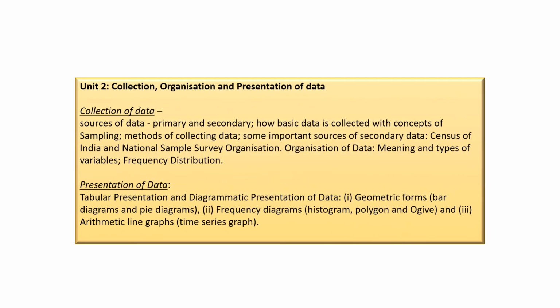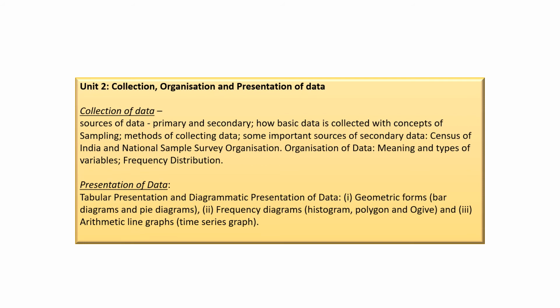Unit 2, collection, organization and presentation of data. Here we will study the collection of data, source of data, primary and secondary source, organization of data, national sample survey organization, sampling methods of collecting data, some important sources of secondary data, census of India, meaning and types of variables, frequency distributions.